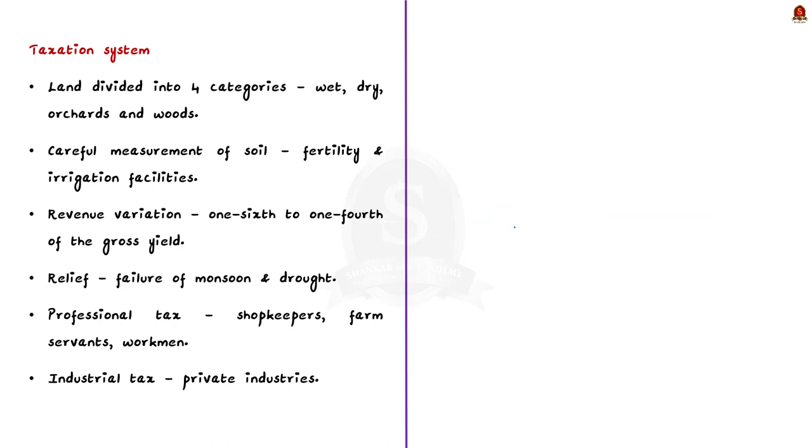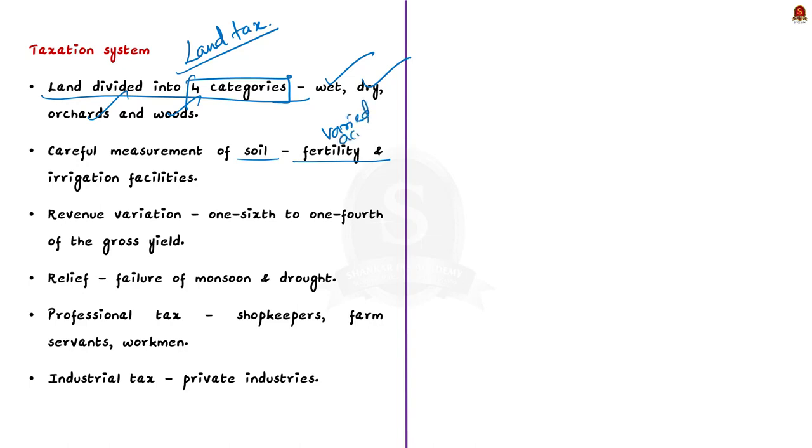See, the land tax was one of the most important source of revenue of Vijayanagar kingdom. Here, land are divided into 4 categories for the purpose of assessment, which includes wetland, dry land, orchard, and woods. The land tax was levied after a careful measurement of soil, and it varied according to the fertility of the soil and the availability of irrigation facilities. How fascinating, right? Note that the land revenue varied with the gross yield. However, in case of failure of monsoon, drought, or certain other unforeseeable calamities, relief was also given to cultivators. So this is about the land tax.